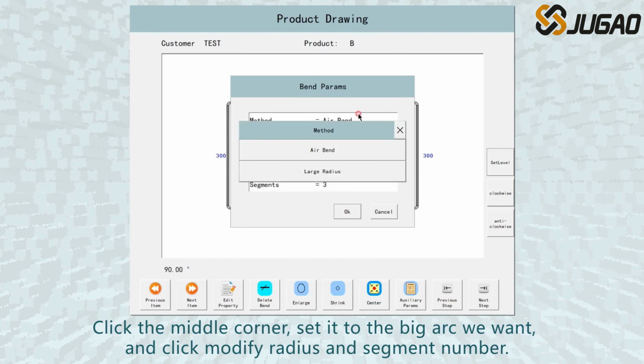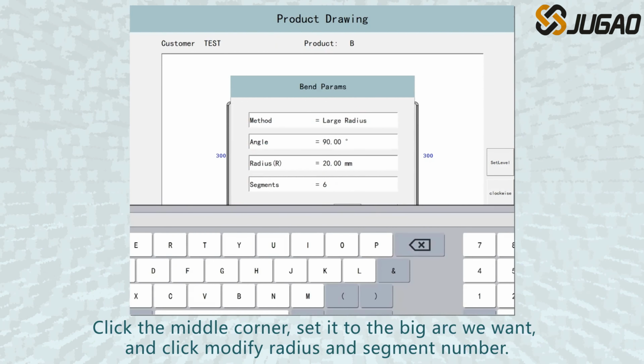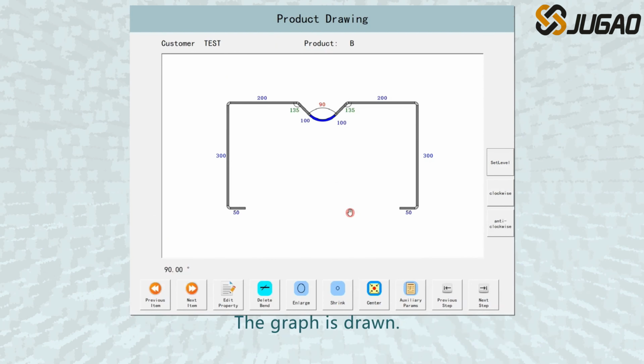Click the middle corner, set it to the big arc we want, and click Modify Radius and Segment Number. The graph is drawn.